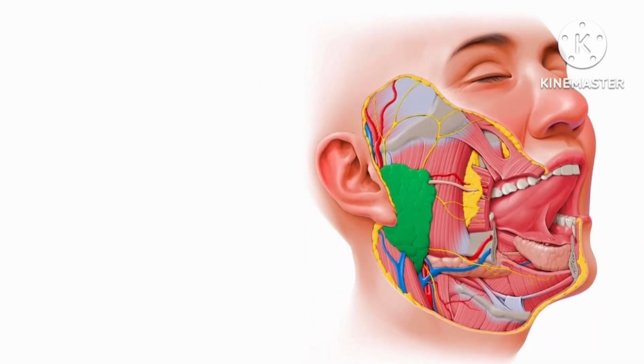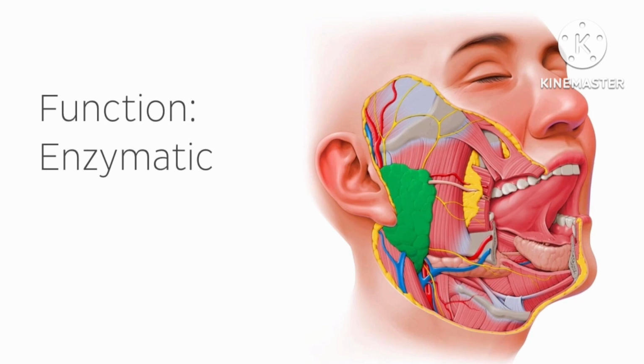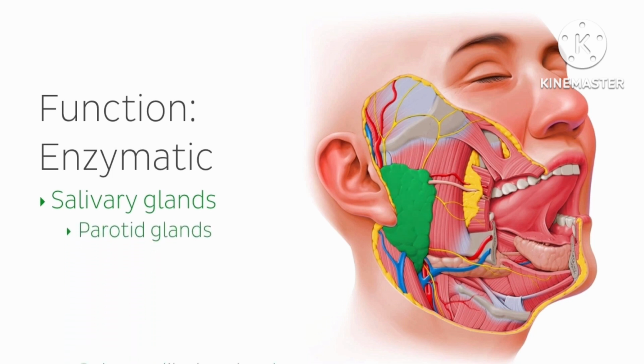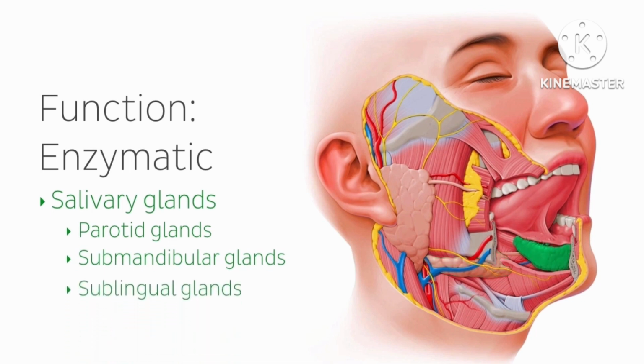So now that we've seen the organs of the alimentary canal, let's look at some of the accessory organs that aid in digestion. There are several accessory organs that are related to enzymatic activity. The salivary glands are accessory organs of the alimentary canal that are positioned in and around the oral cavity. These exocrine glands secrete their salivary contents into the oral cavity in order to lubricate and protect the mucosa of the oral cavity, as well as help with the initial stages of digestion during mastication. There are 3 types of salivary glands: the parotid glands, the submandibular glands, and the sublingual glands.